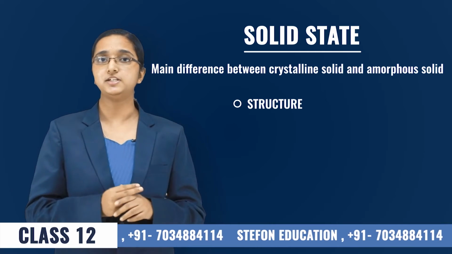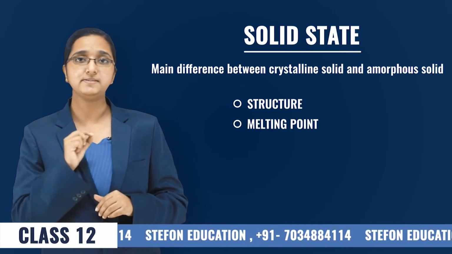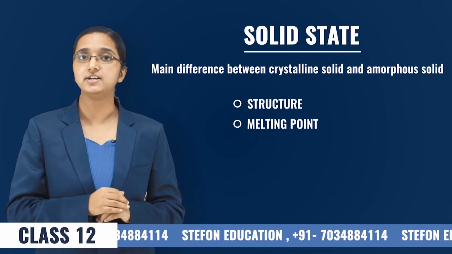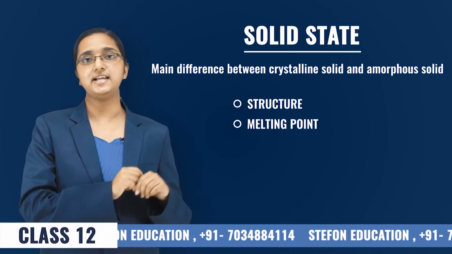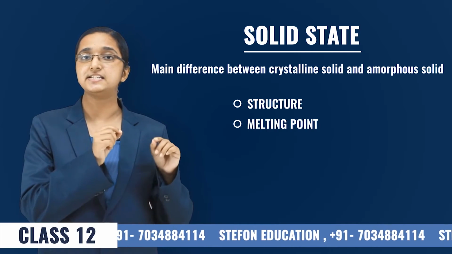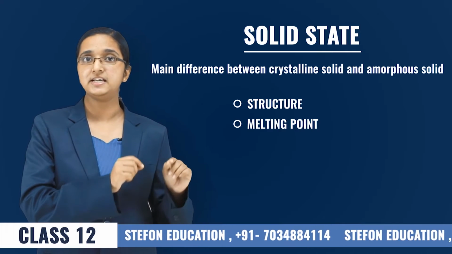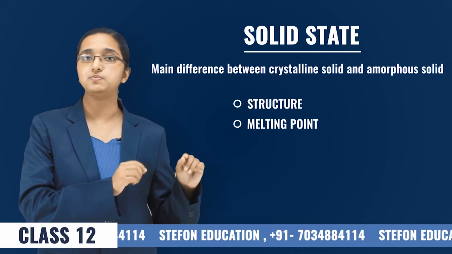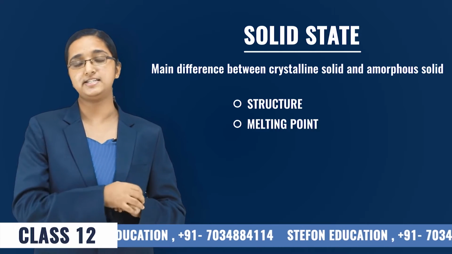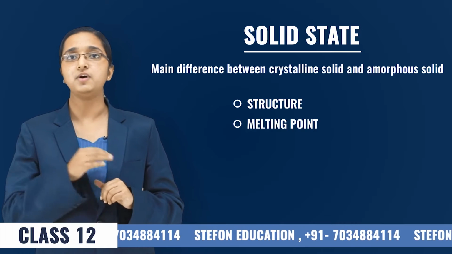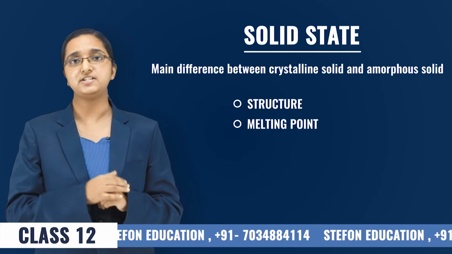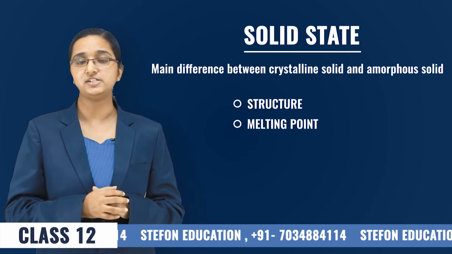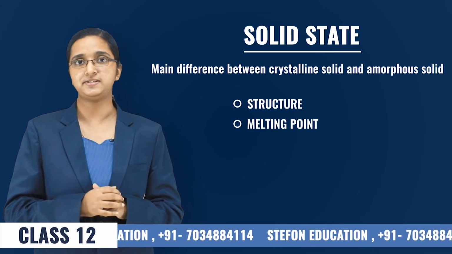The second difference between the two is the melting point. What is melting point? The temperature at which a solid changes to liquid is known as melting point. In the case of crystalline solids, there is a sharp melting point, which means we can specify a temperature for that. For example, in the case of quartz, we can say that the melting point is 100 degrees Celsius. But in the case of amorphous solids, we cannot specify such a temperature. We mention a range of temperature, like 100 to 200 degrees Celsius or 100 to 300 degrees Celsius.